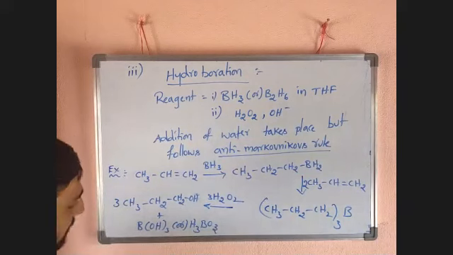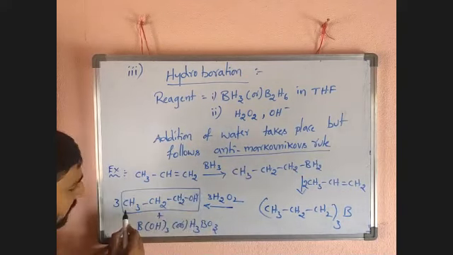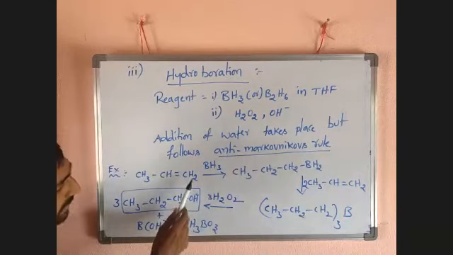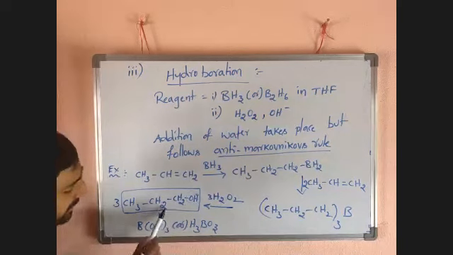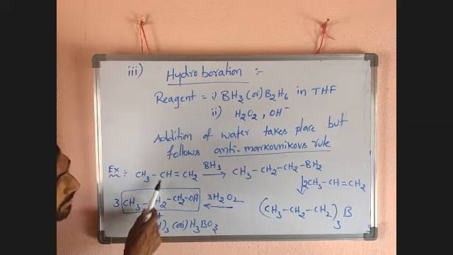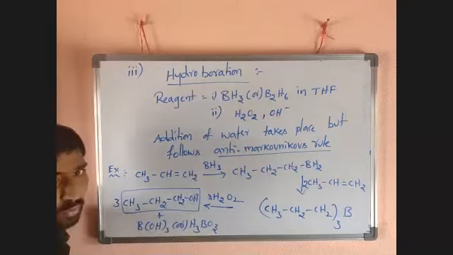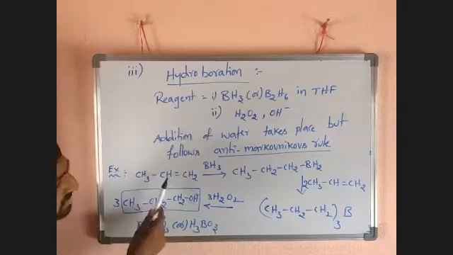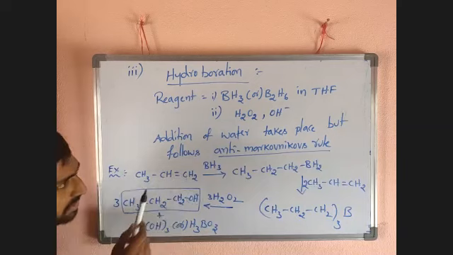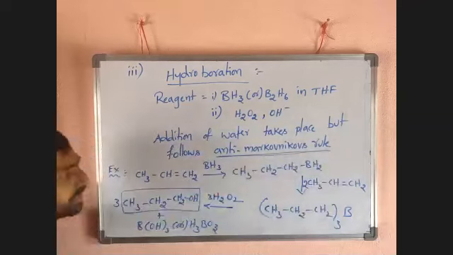So look here what's happened. It is a final product now. It is the starting alkene now. So what is the difference? There OH is created, there H is added. Where is H added? The carbon atom containing less number of hydrogens gets H and the carbon containing more number of hydrogens gets OH. That's why it follows the anti-Markovnikov rule.